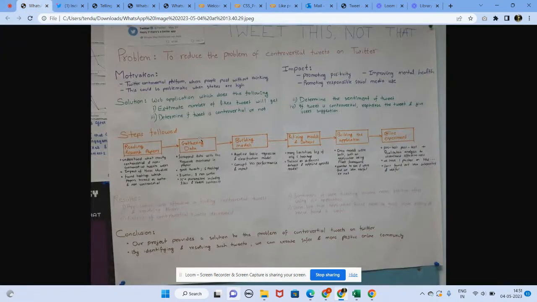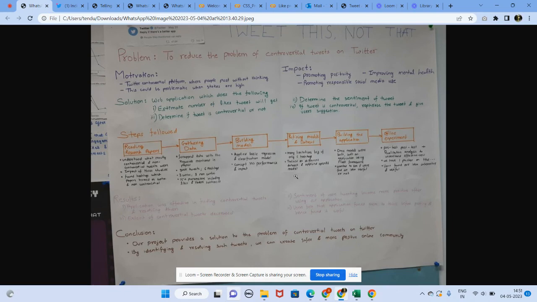Once we built the model, we found that it was not accurate. So we changed the data as well as the models. We took the data which was available at Harvard and we used OpenAI and some advanced models so that our model is more accurate and there won't be any limitations.